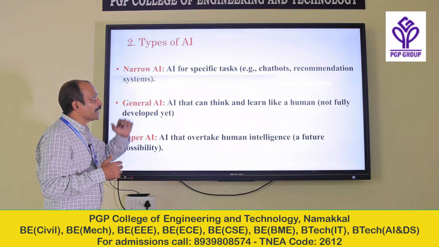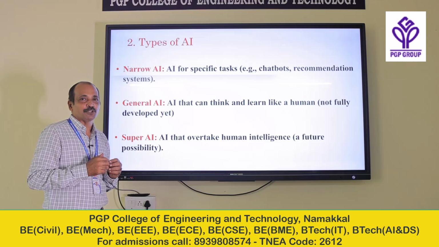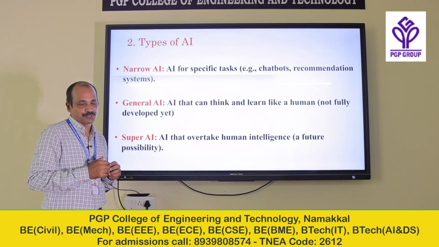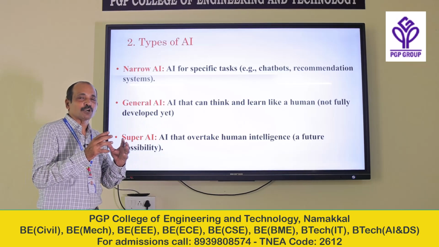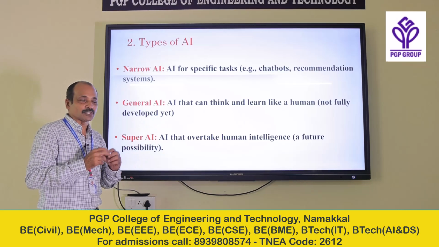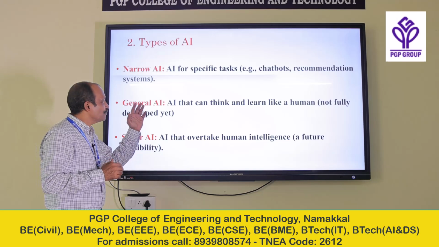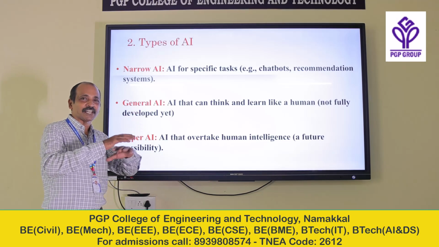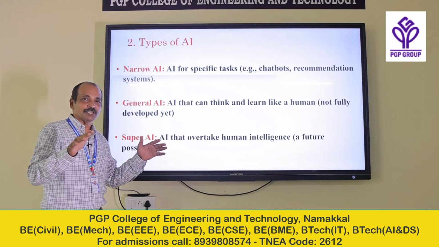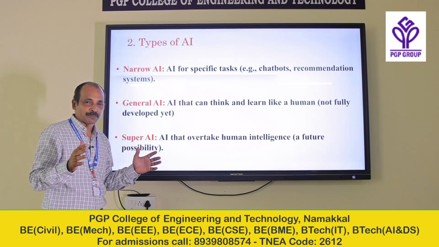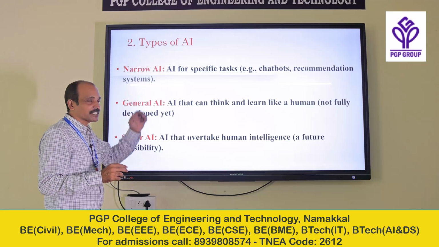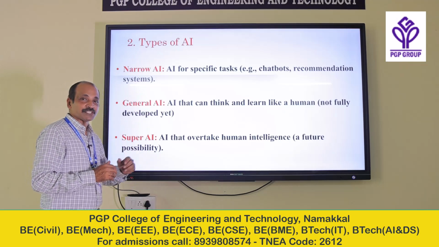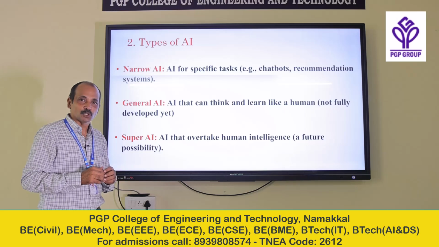Then, what is narrow AI? If you apply artificial intelligence concepts to a particular field, for example chatbots and recommendation systems, this will work only for a particular domain. That is called narrow AI. Generalized AI is almost like a generalized one, it can cover all the fields, and it can help a human being in all the ways. So, totally there are three different types of AI: the first one is narrow AI, the second is general AI, and the third is super AI.